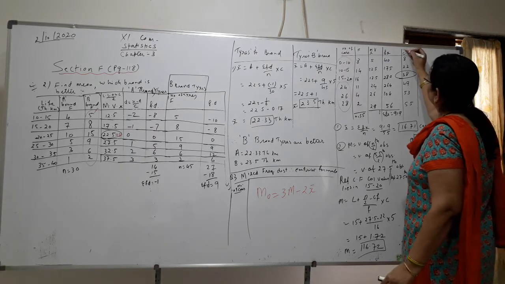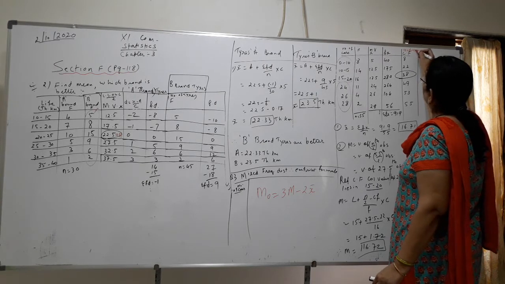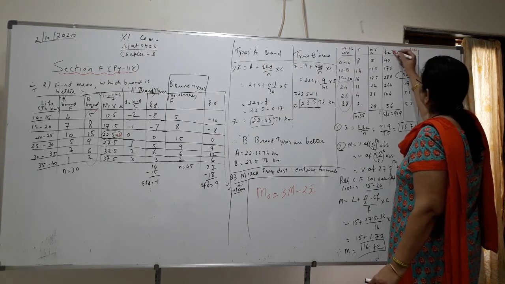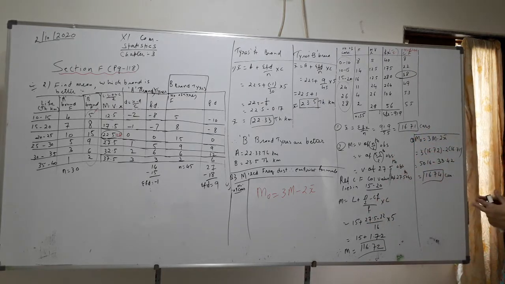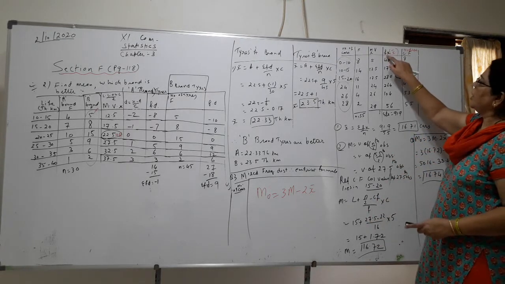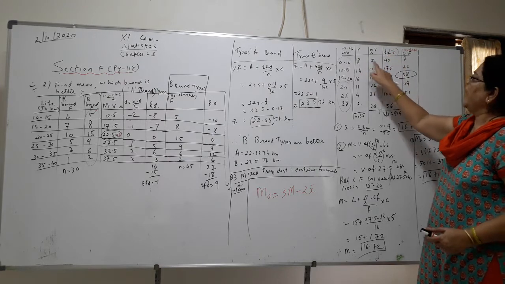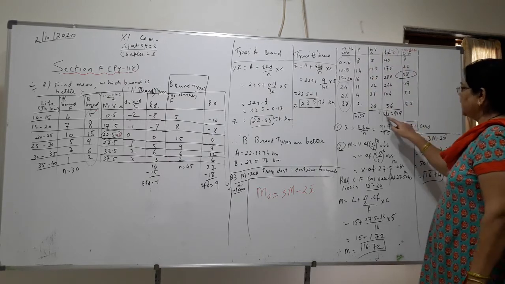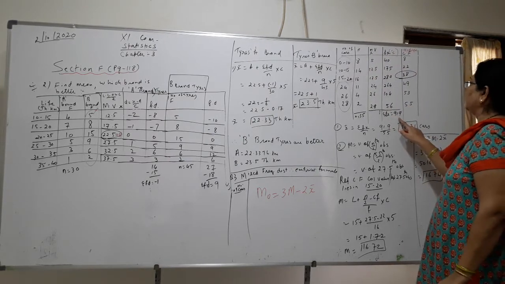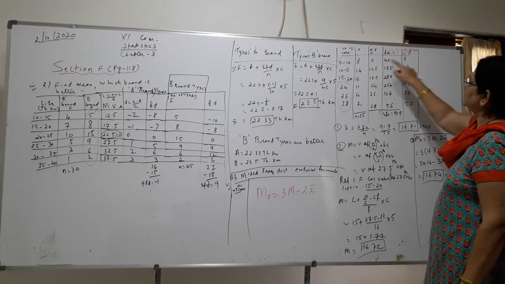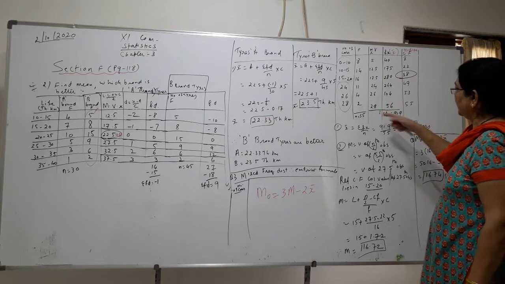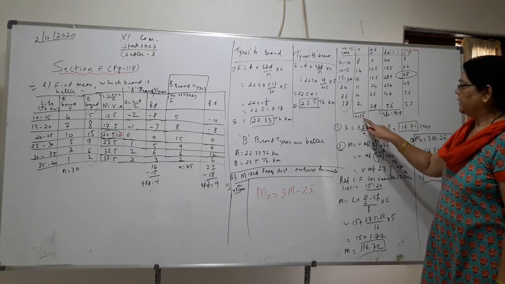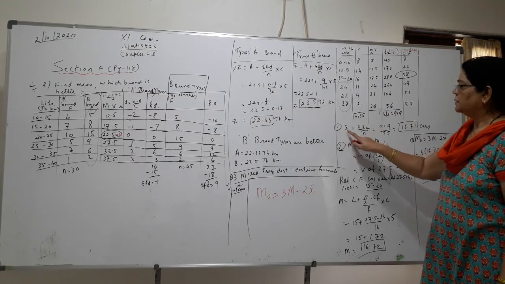I will write for you here: this is CF for median, and this is for mean. Now here you will use the formula of fx. Fx multiply. So total fx will be 919. And here CF, CF means cumulative total of F. 8 plus 14, 22, and you will go on adding. Okay. N is 55.